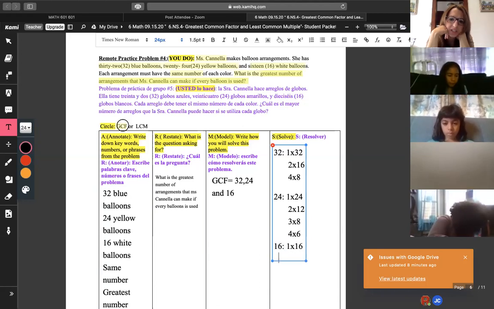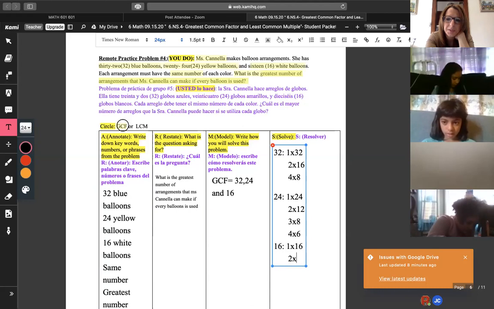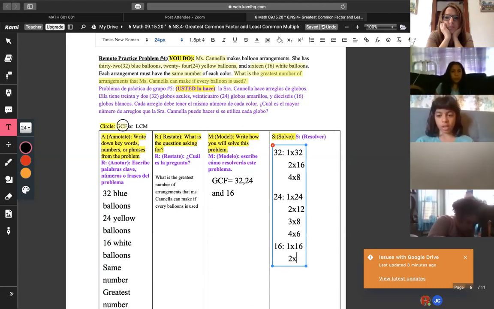Adam. 1 times 16, 2 times 16. Oh, remember, 2 times what is 16? We're finding two numbers that equal 16, remember? Yeah. 8. There you go, Adam.